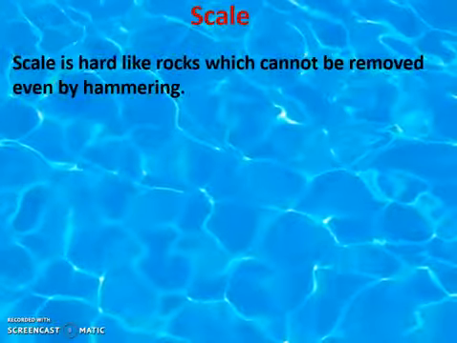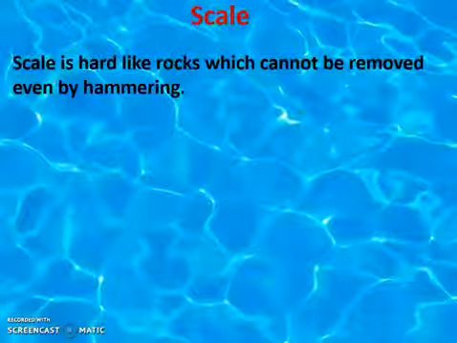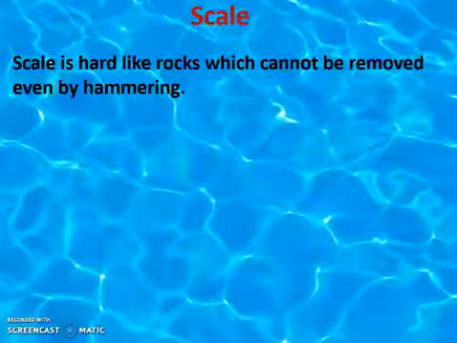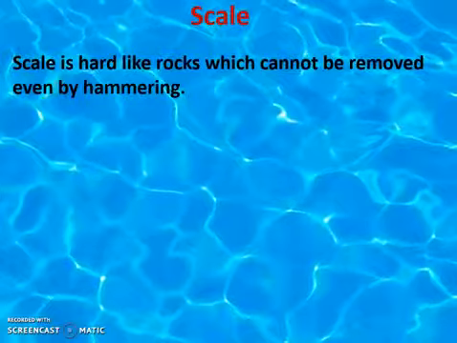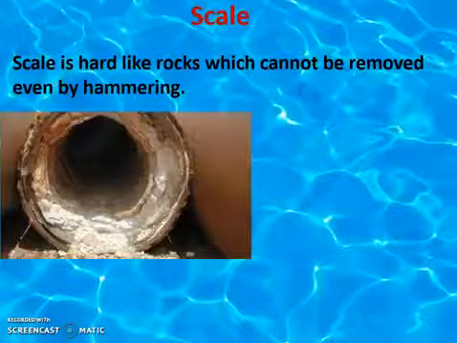Scales are very hard, like rocks, and cannot be broken even by hammering.